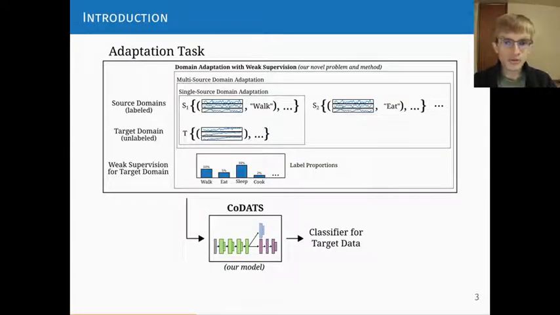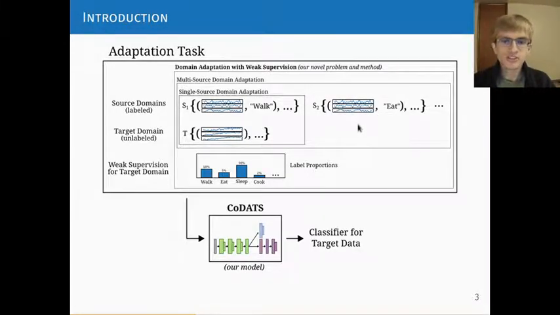To illustrate where weak supervision comes from and single versus multi-source domain adaptation, we can look at the various data sources we have available. Most prior works focused on single source domain adaptation. This is the case where you have a single source domain and a single target domain, where the source domain has labeled data, here some accelerometer data with a walk label, and then we have a second person, the target domain, which does not have any labels. We may also have another source person, and this is the case of multi-source domain adaptation, when using data from more than one source domain.